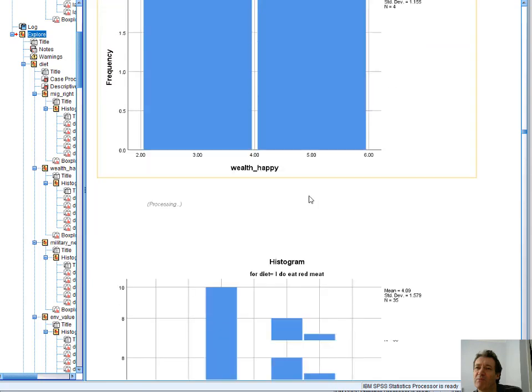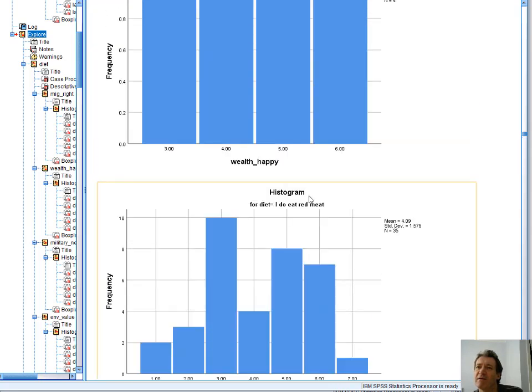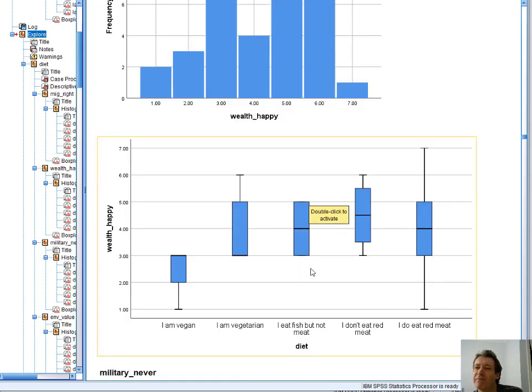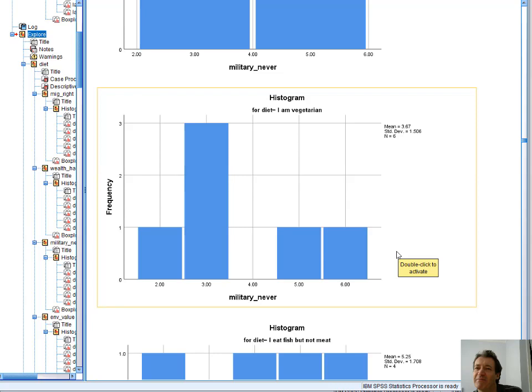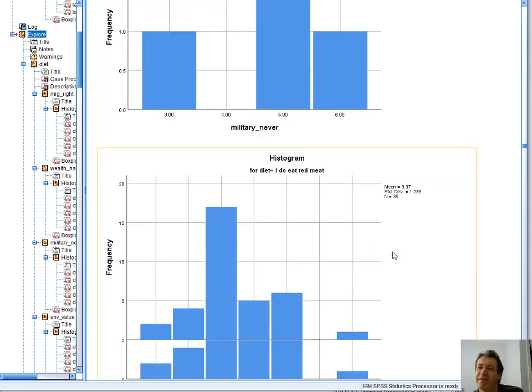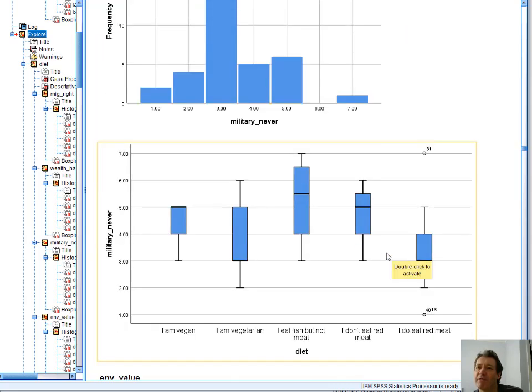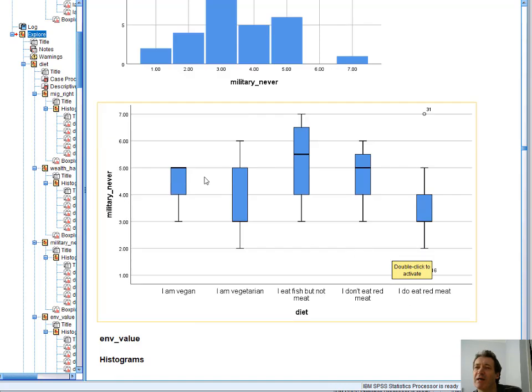I think the box plots are more revealing in these. Does wealth make you happy? Red meat is slightly higher than vegans and vegetarians. Probably the box plot for military intervention never justified seems quite a clear downward trend towards the meat eaters. So they're less likely to say it: the vegans, that's the median person, down to the red meat eaters is lower there.